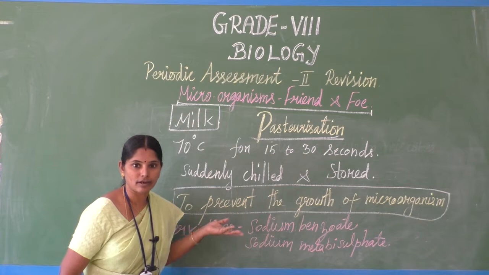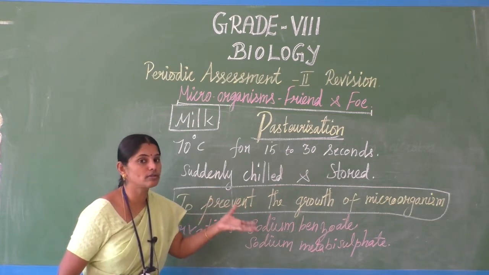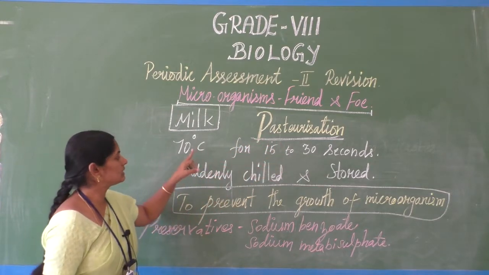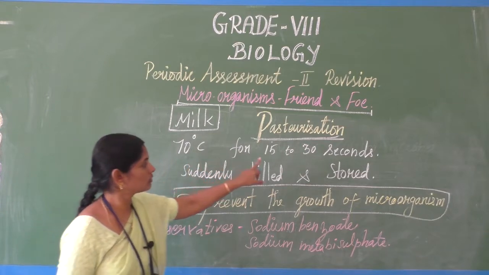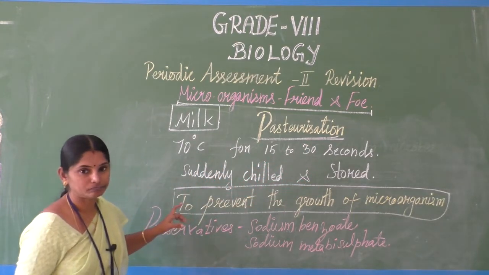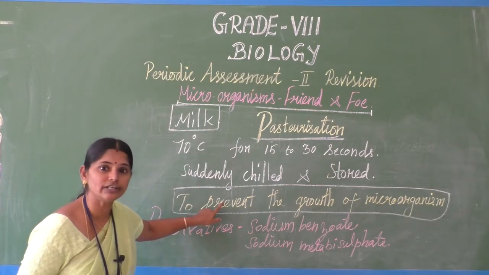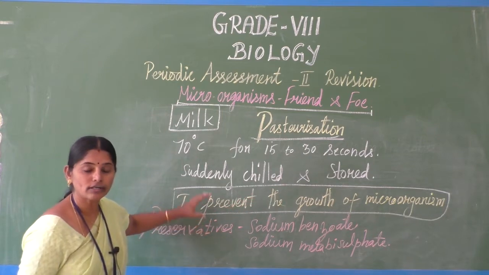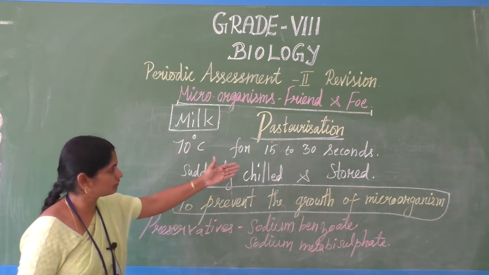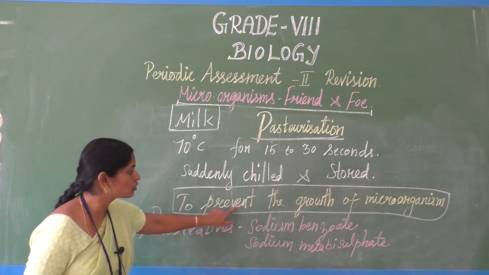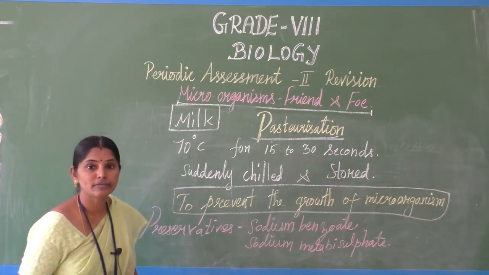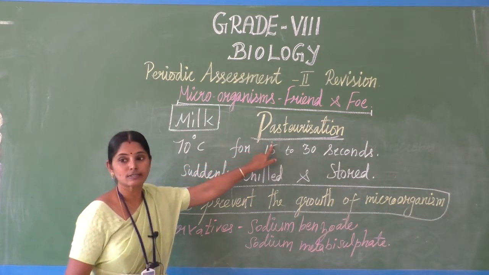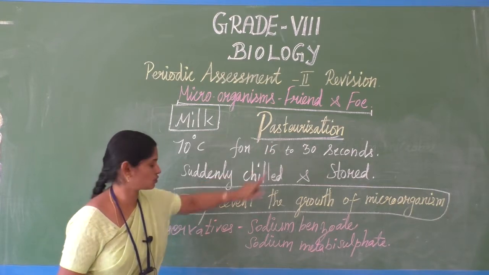That is how they process milk in packets and give it to us. So it is easy to store the milk for a long time. This we call pasteurization: heating up the milk only to 70 degrees for 15 to 30 seconds, and it's suddenly chilled and stored. What happens during those 15 to 30 seconds? The microbes are killed because of this heat. Okay, this we call pasteurization.